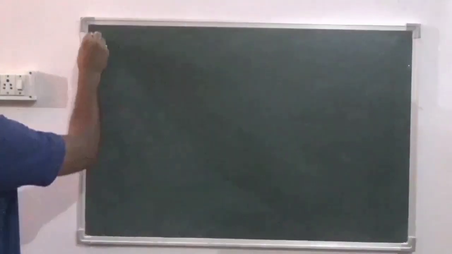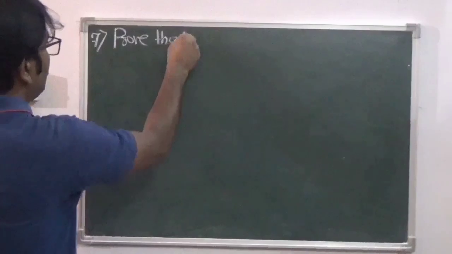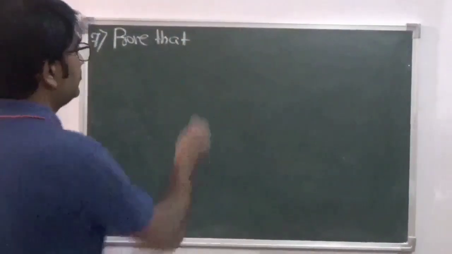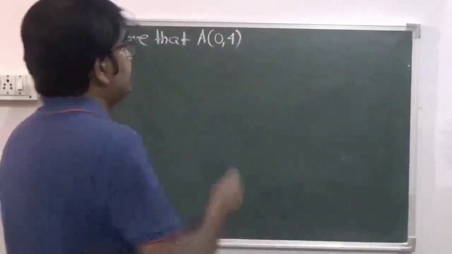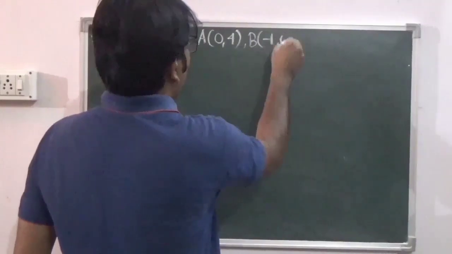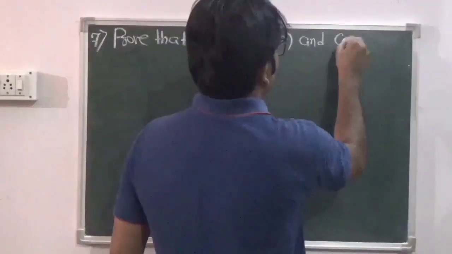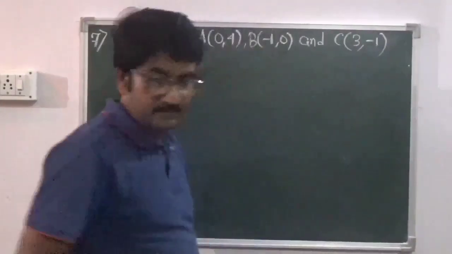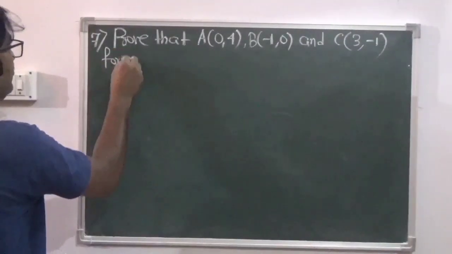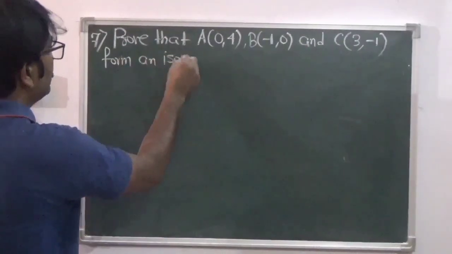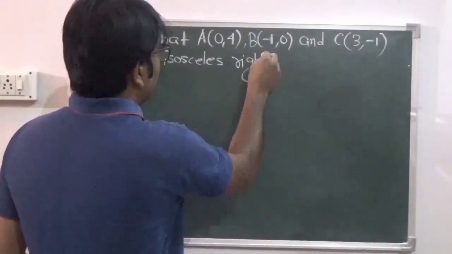Question number 7. Prove that A (0, 4), B (minus 1, 0) and C (3, minus 1) form an isosceles right angled triangle.